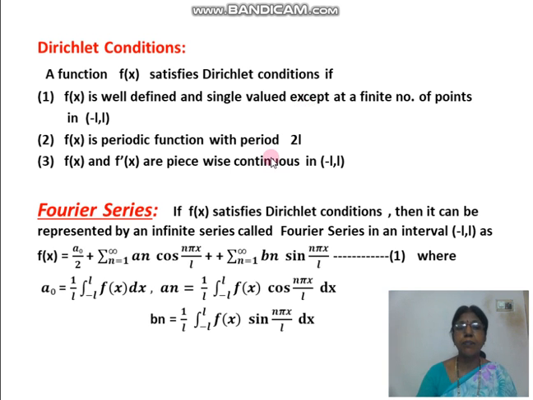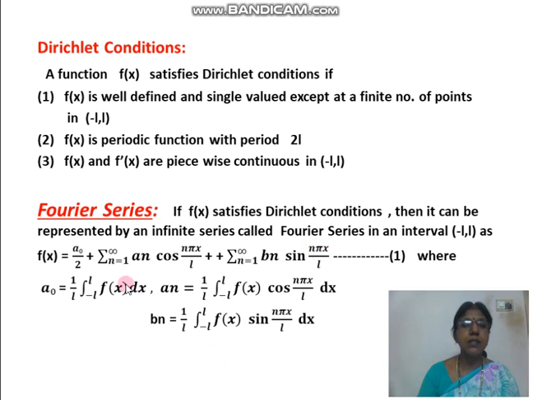See the previous step, minus pi plus pi, then f of x is a naught by 2 plus a n cos, where L is pi, so the pi and pi cancel and it comes into the simple form cos nx. When L is replaced by pi, we get the simple form a n cos nx, because if we substitute pi in place of L, nx remains. Similarly b n sin, here pi in place of L, so nx.